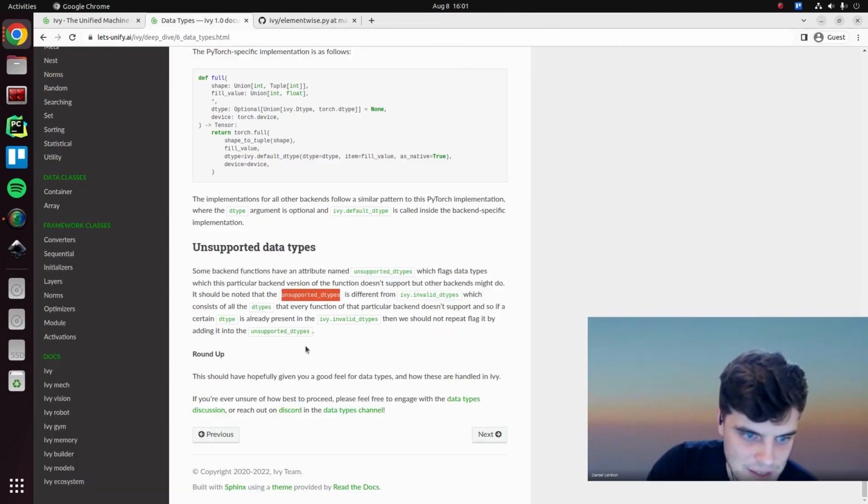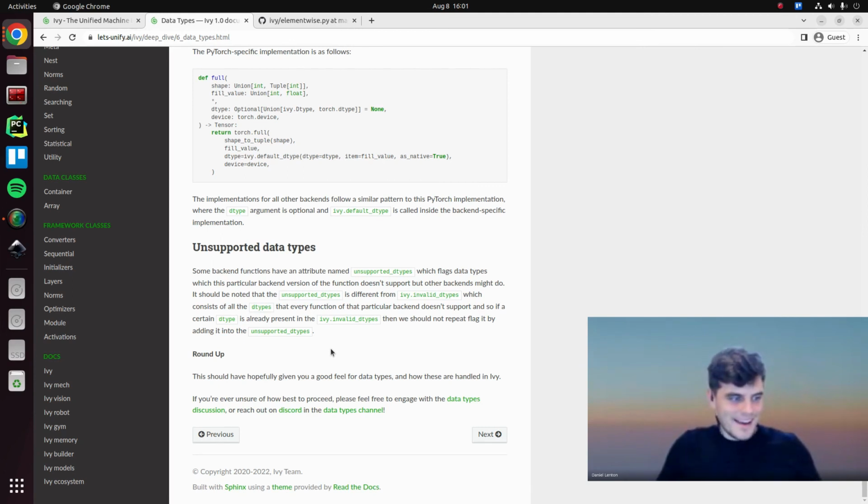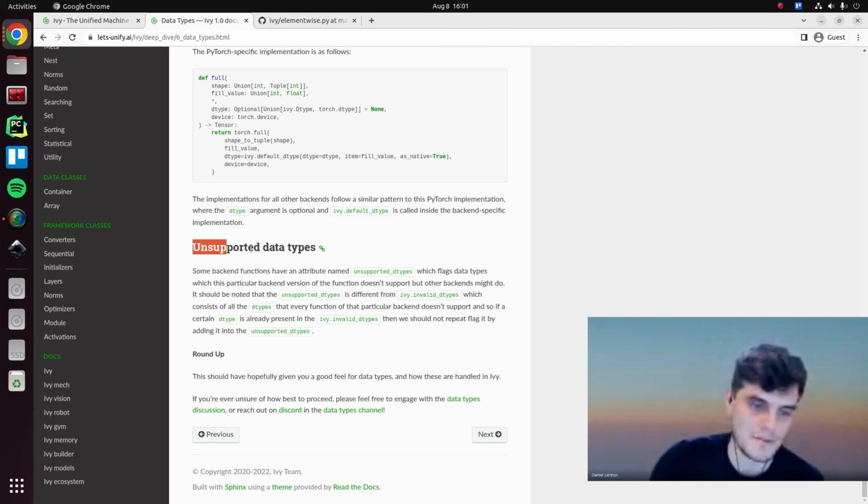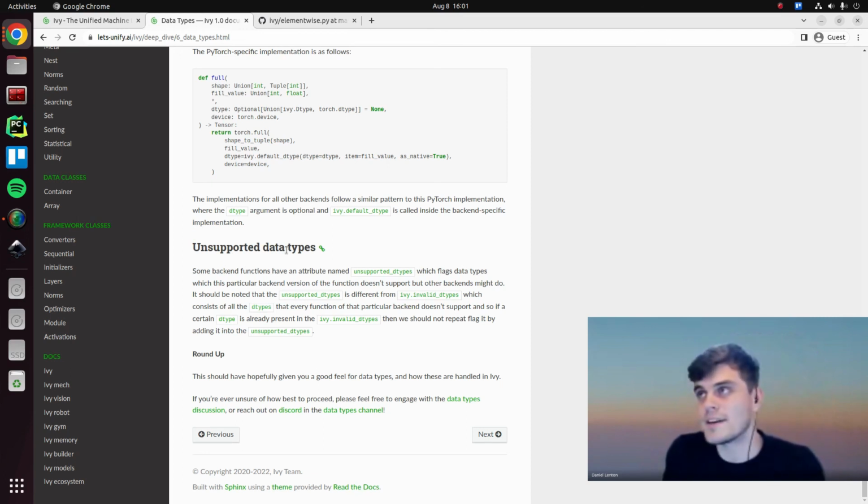Okay, so that's that. Hopefully that provided a bit of an overview on how data types are handled in Ivy, why we use a decorator and wrap functions to handle a lot of the data types, how we overwrite the data types when setting a backend, and how we use this unsupported data types to flag combinations of backends and functions that don't support certain types.